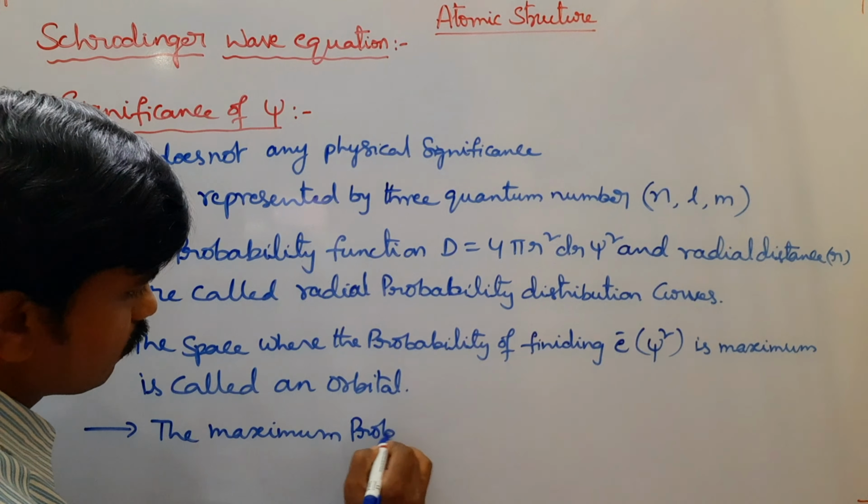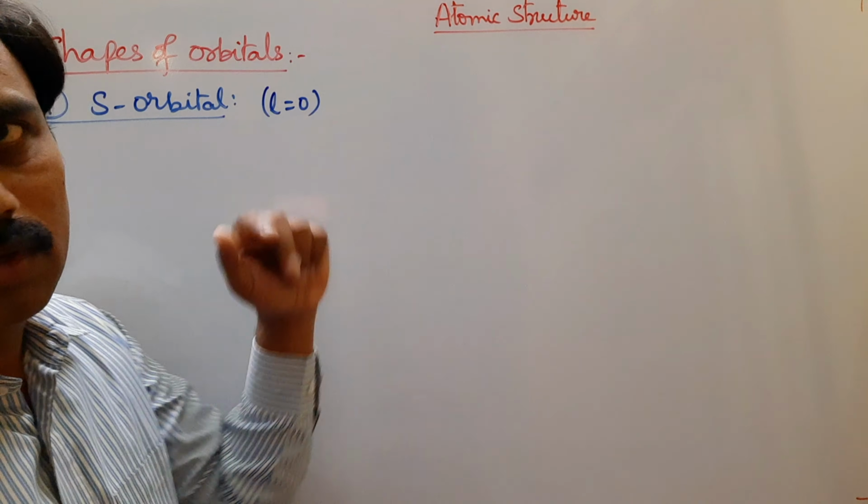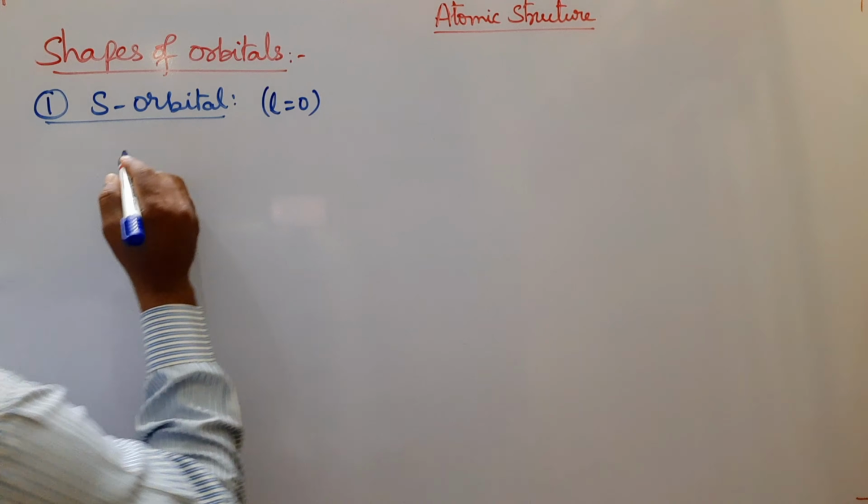Now, we will discuss about shapes of orbitals. We know already the space where the probability of finding an electron is maximum is called an orbital. Look at the s orbital. For any s orbital, azimuthal quantum number L value is 0. If n equal to 1, L equal to 0, then it is called 1s orbital.